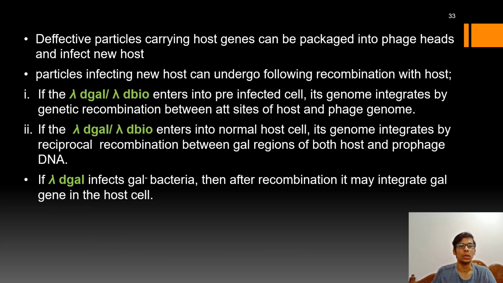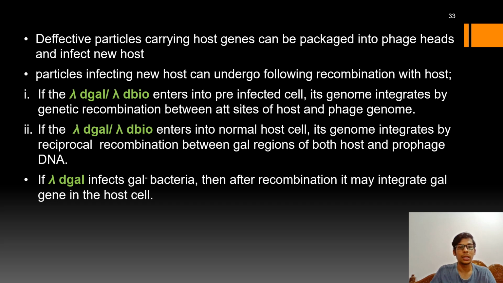So if the defective lambda gal or defective lambda bio phage enters into a pre-infected cell, it will integrate its genome by genetic recombination between the attachment sites of the host and phage genome.